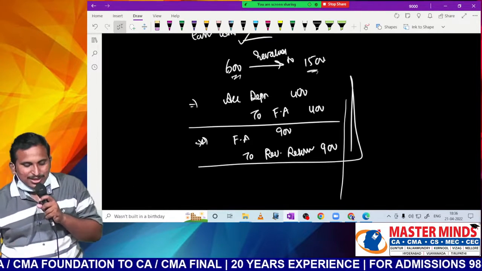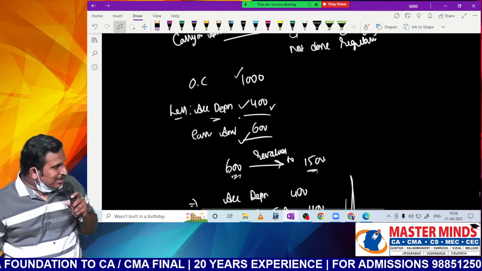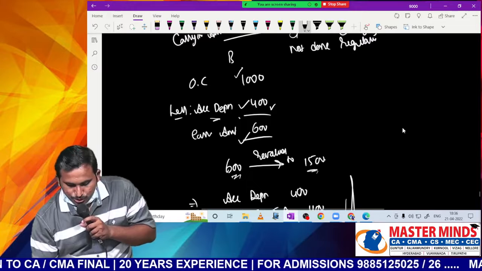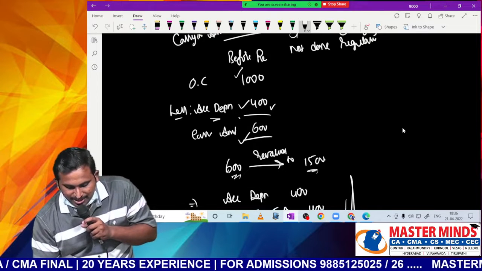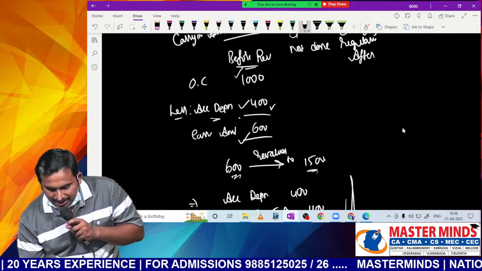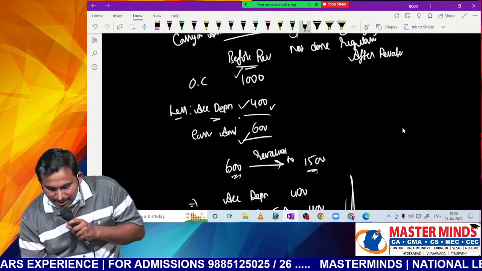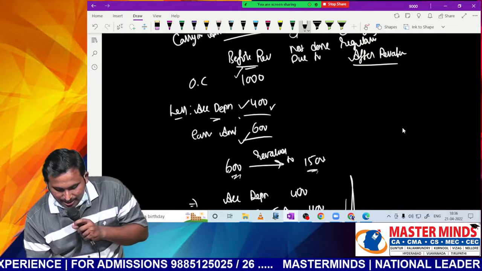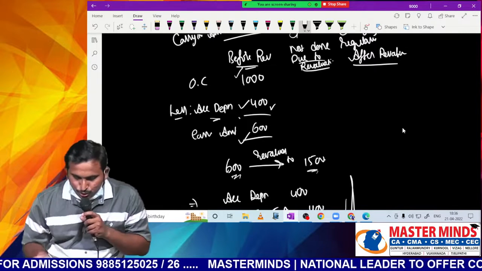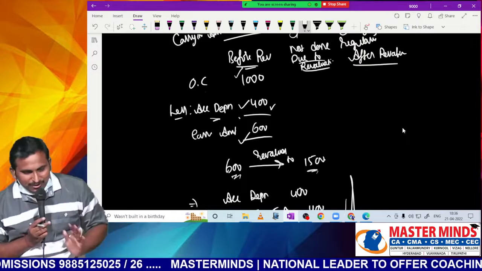In fact, this method is the one that is followed. Now what is that method? To understand that method, we should know the impact. Let me show you. This is before revaluation. Now something I will write after revaluation, then I will write due to revaluation. Three things I will write: one is before revaluation, the other one is due to revaluation, the other one is after revaluation.